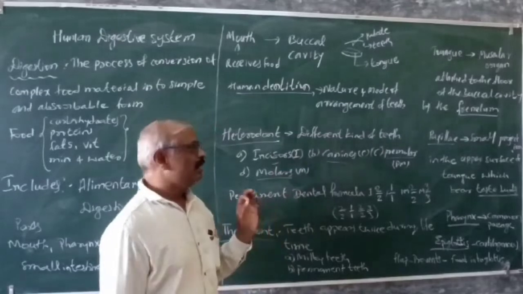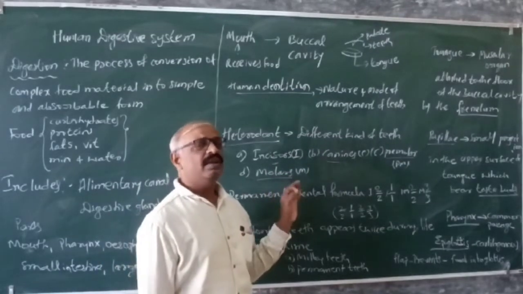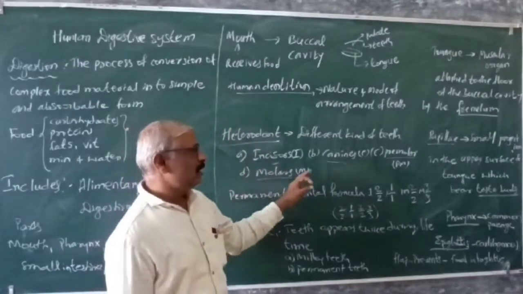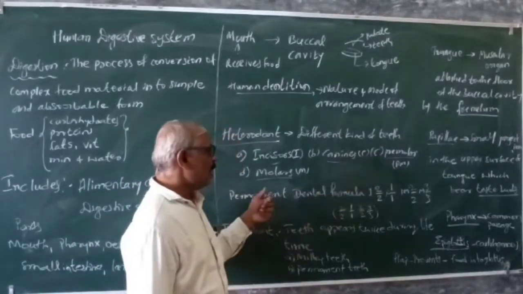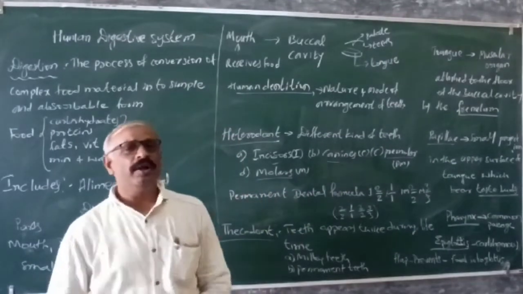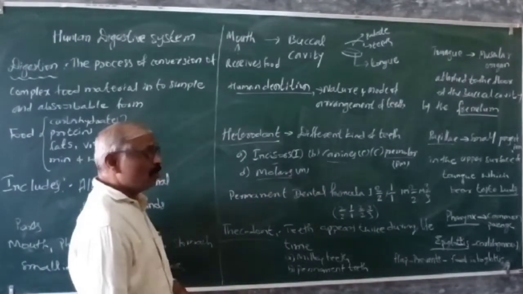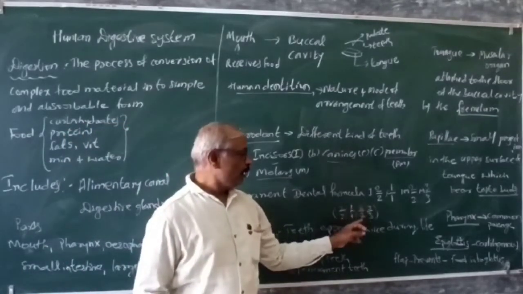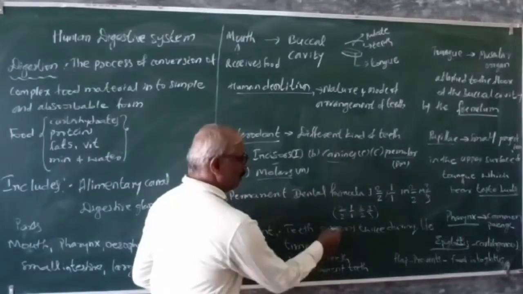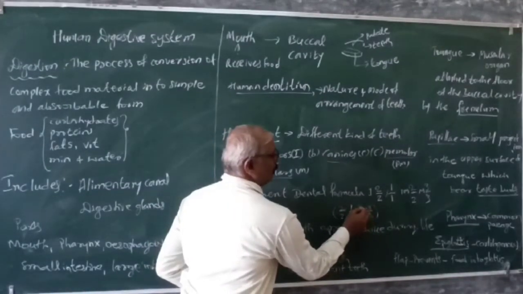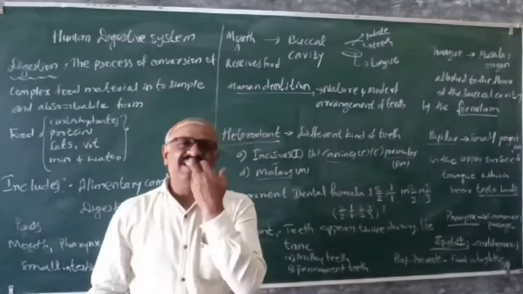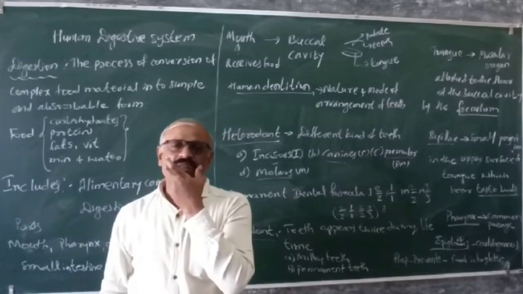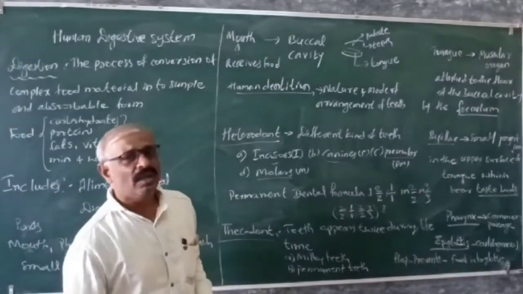What is heterodont? The human teeth have different kinds of teeth, so that's called a heterodont. Incisors, canines, premolars and molars. Then the examination point is always they ask what is the formula. So that is 2 by 2, 1 by 1, 2 by 2 and 3 by 3. Remember here 2 1 2 3 is 8. From the center, this side 8 and this side 8, the total is 16, and below 16, so that comes to 32.